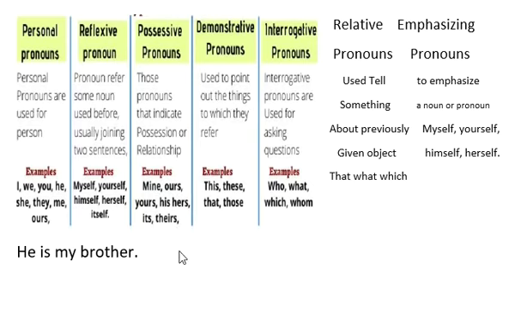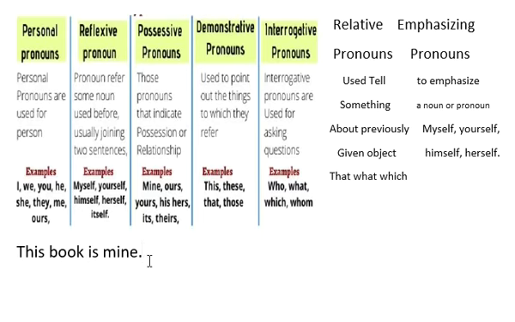Let's take an example. Here is a sentence. Read this sentence. This book is mine. Then mine shows that the book belongs to me. And mine is showing possessiveness.